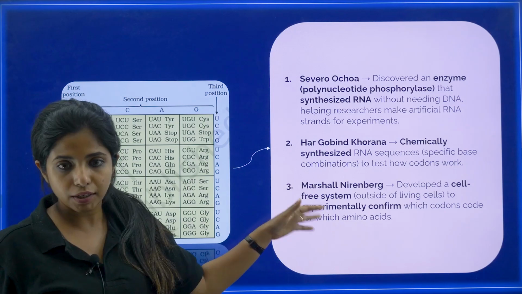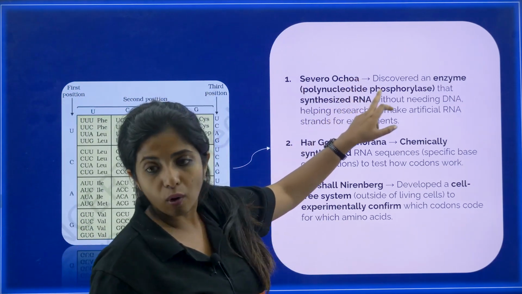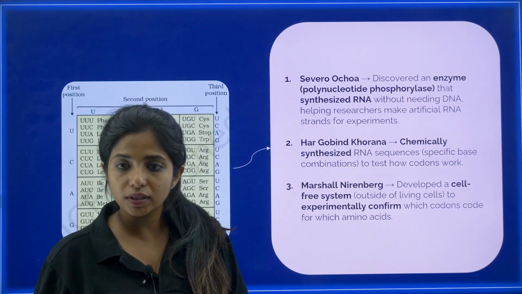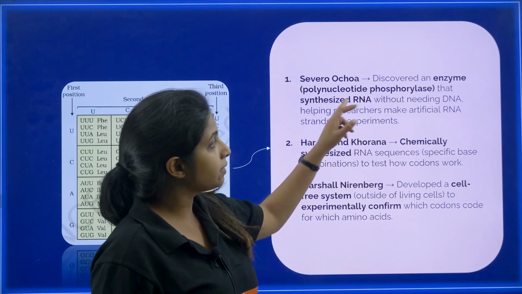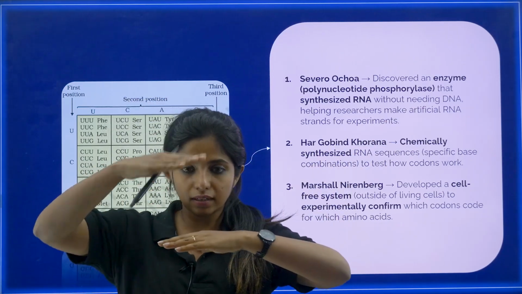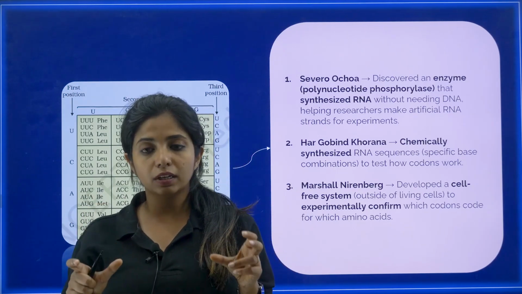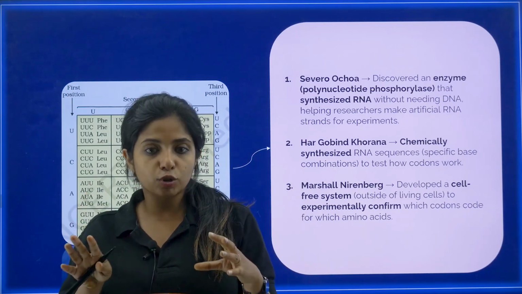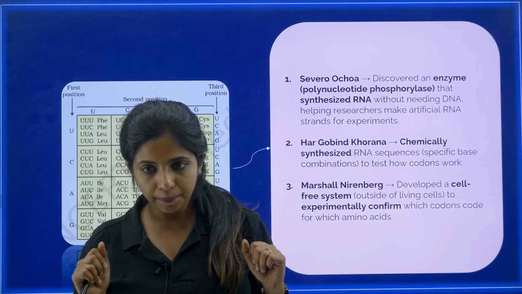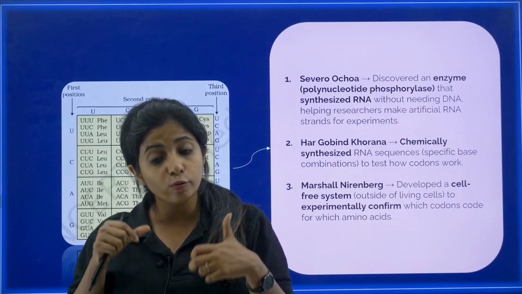The discoveries were written in your book and you should be knowing about them. So there was an enzyme that is Severo Ochoa, which was an enzyme. And what was the use of this enzyme? Basically, it synthesized RNA without needing the DNA. So usually we take DNA and on the basis of it we transcribe it into RNA, right? So with the help of this particular enzyme, the RNA was made without the help of the DNA. So we can make whatever bases we want, okay? But this is an enzyme that can be used for the process.